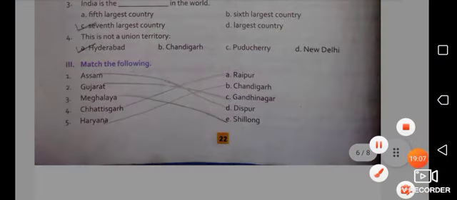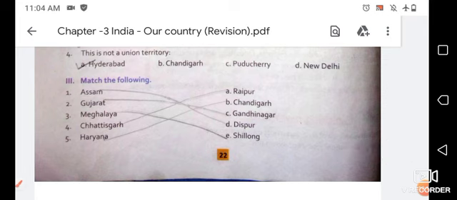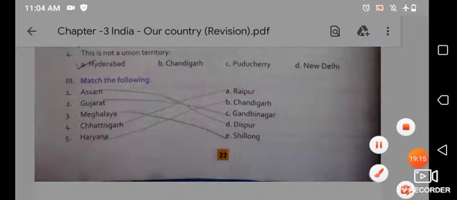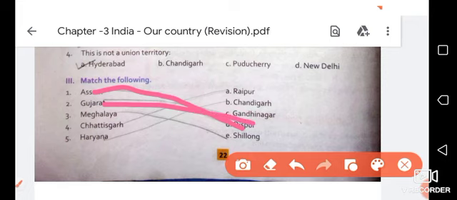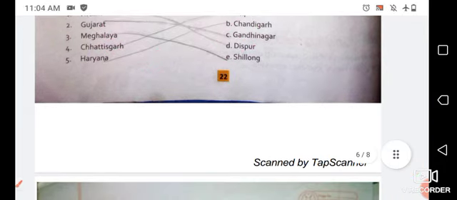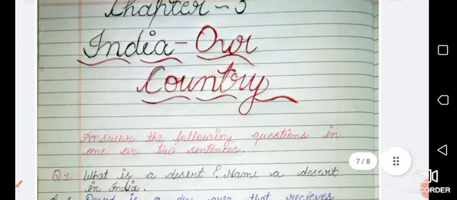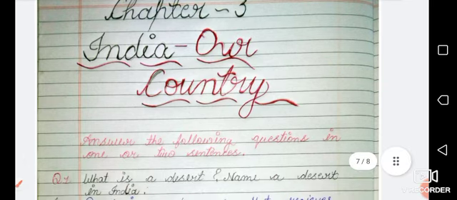Okay. Move on to the next, and the next one is match the following. So here you have to match the following. So you have to match Assam with Dispur, Gujarat with Gandhinagar, Meghalaya with Shillong, Chhattisgarh with Raipur, and Haryana with Chandigarh. Okay, I hope you are clear. I hope this concept is clear in your mind. So let's move on to the question answer of this chapter.